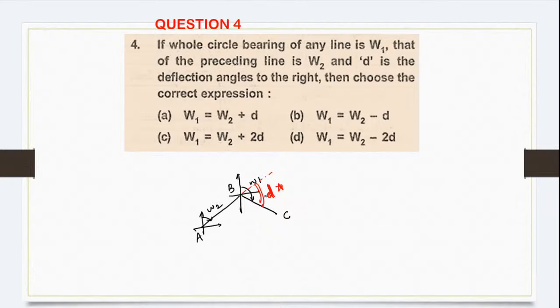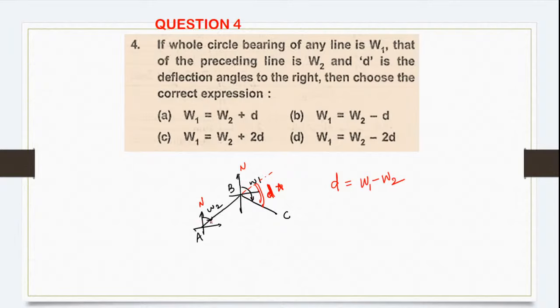Okay. So then choose the correct expression. You can tell from the figure what will be the correct expression. Your deflection angle delta or D will be equal to the whole circle bearing of that line minus the whole circle bearing of the preceding line. So W1 minus W2, if you do, you will get the value of the delta. See, this is measured from north, this is also measured from north.